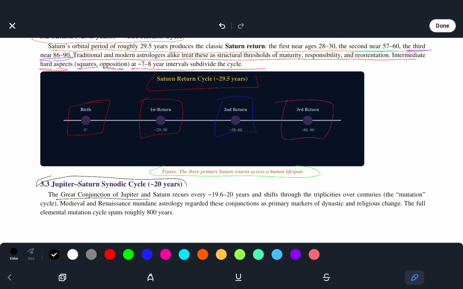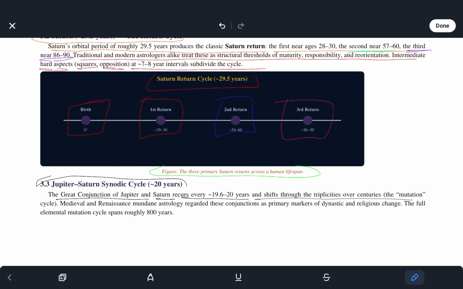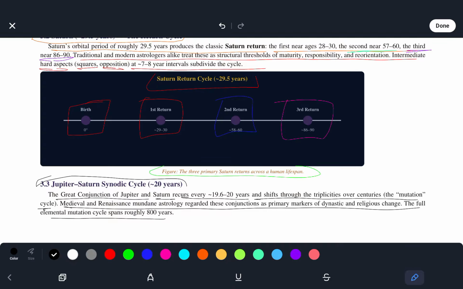The conjunction of Jupiter and Saturn recurs every 19.6 to 20 years and shifts through the triplicities over centuries. The mutation cycle. Medieval and Renaissance mundane astrology regarded these conjunctions as primary markers of dynastic and religious change. The full elemental mutation cycle spans roughly 800 years.